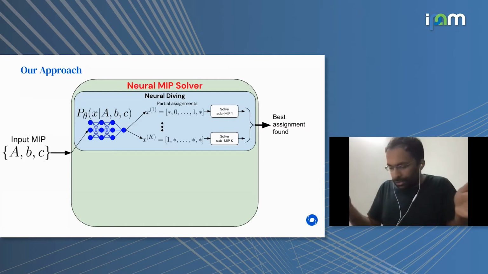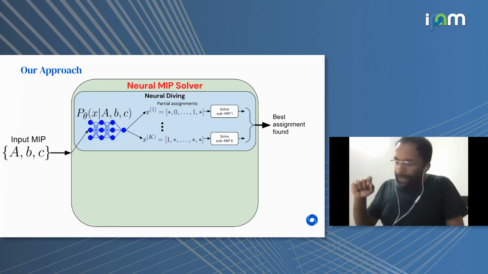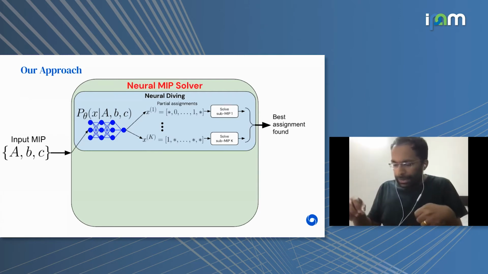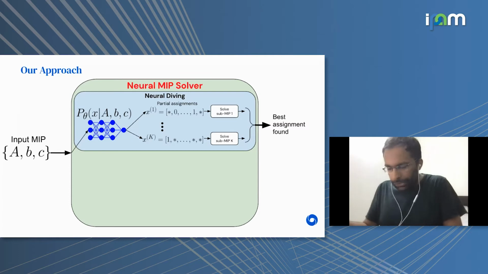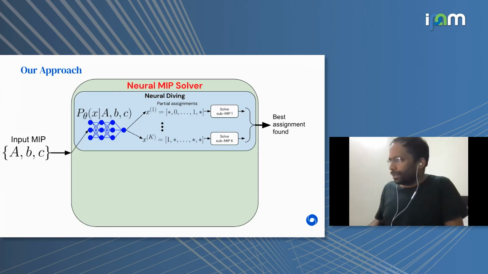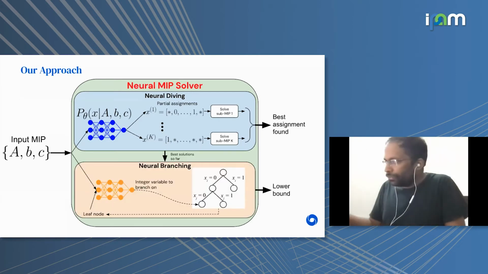And since we can sample as many times as we want, we typically would sample k samples from this model. Then the unassigned variables would end up defining a much smaller MIP than the original MIP that we wanted to solve, which we call the submip. We then solve that submip using an off-the-shelf solver in order to complete the assignments. Given such k complete assignments, we pick the best and report that as the output of the neural diving component.